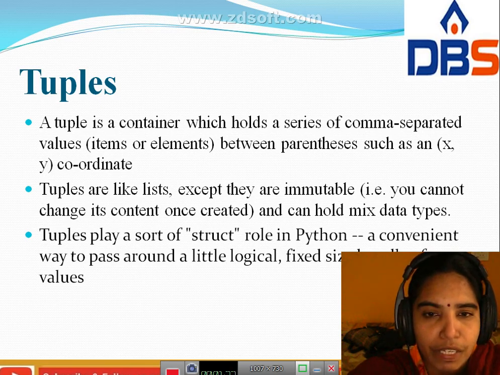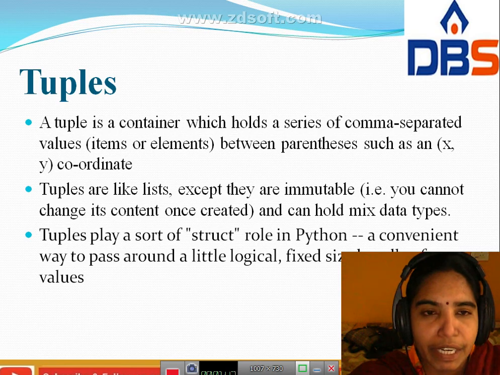Next point is tuples play a sort of struct role in Python. It is a way to pass a logical, fixed size bundle of values. Tuples play the role of a struct in Python. It is a convenient way to pass logical and fixed size values in tuples.